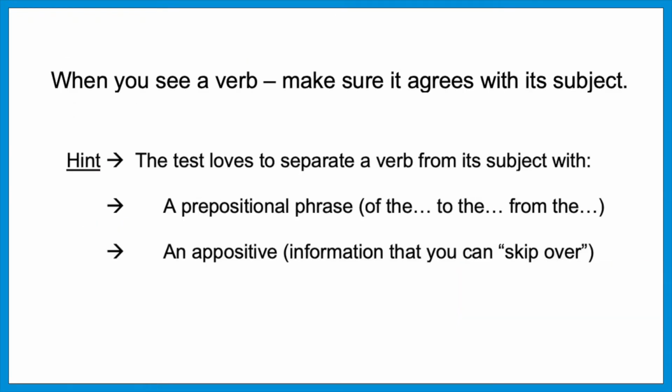So, when you see a verb, make sure it agrees with its subject. And the test loves to separate a verb from its subject with either a prepositional phrase, those words of the, to the, from the, or an appositive, information that you could skip over, usually separated by comma, comma, or dash, dash. Learning to skip over a prepositional phrase or an appositive is one of the most important skills to help your verbal score on the SAT and the ACT.